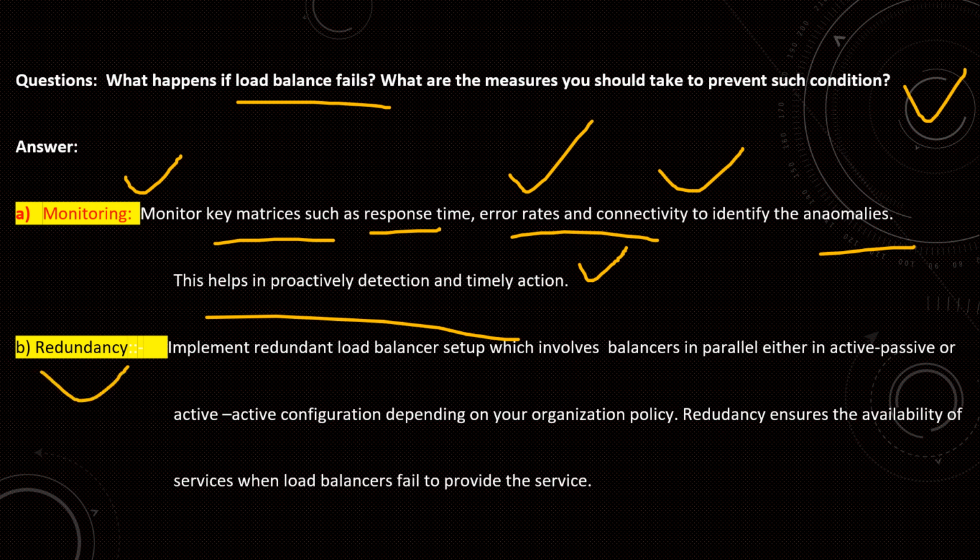Second one is the redundancy part. Redundancy means implement a redundant load balancer, that means a kind of backup, right? Implement a redundant load balancer setup, which involves balancers in parallel mode, in active-passive or active-active configuration, depending on your organization policies. Redundancy ensures availability. Very important line. Redundancy ensures the availability of services when a load balancer fails to provide the services.